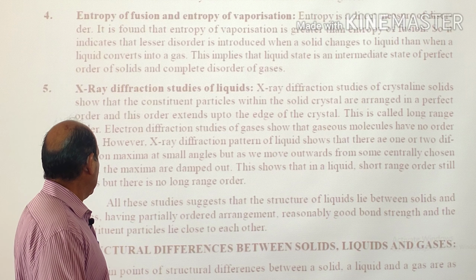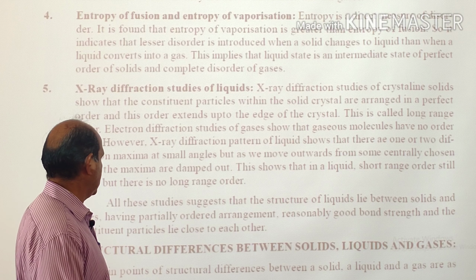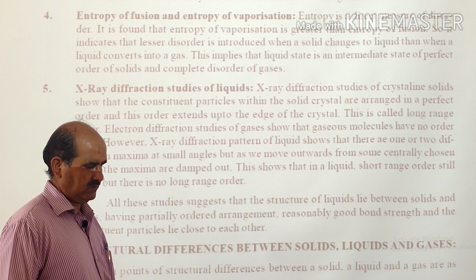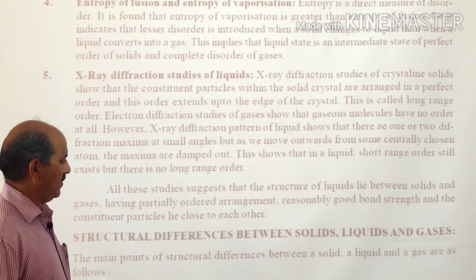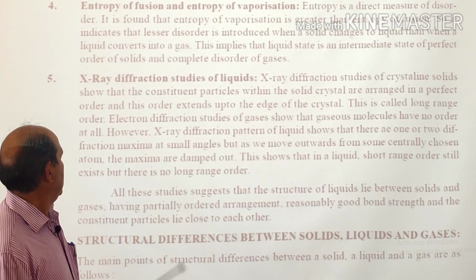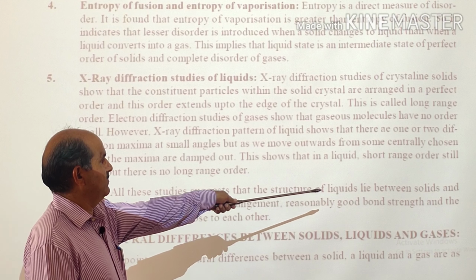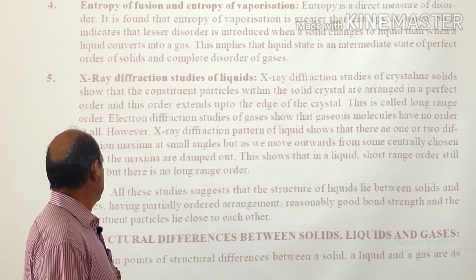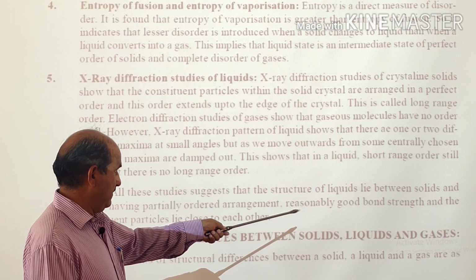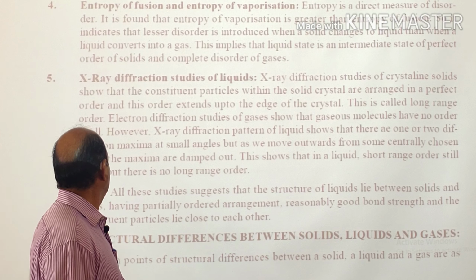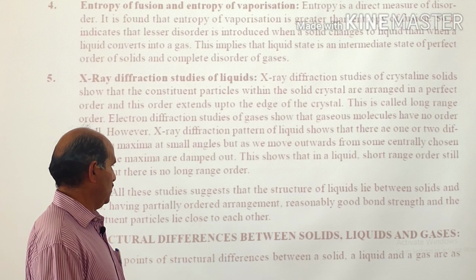So overall, on the basis of the above 5 studies, it is suggested that the structure of liquid lies between solid and gases, having a partially ordered arrangement, reasonably good bond strength, and the constituent particles lie close to each other.